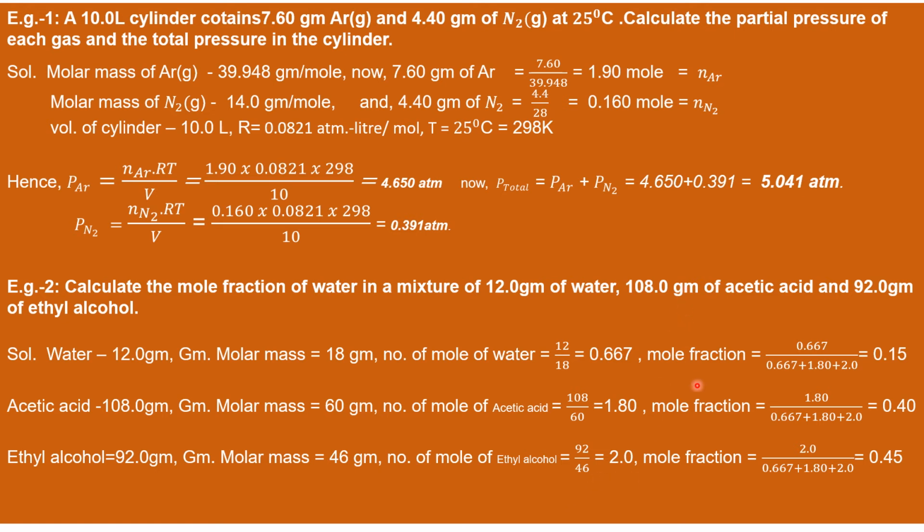Therefore, mole fraction, total number of moles: 0.667, 1.80, 2.20.